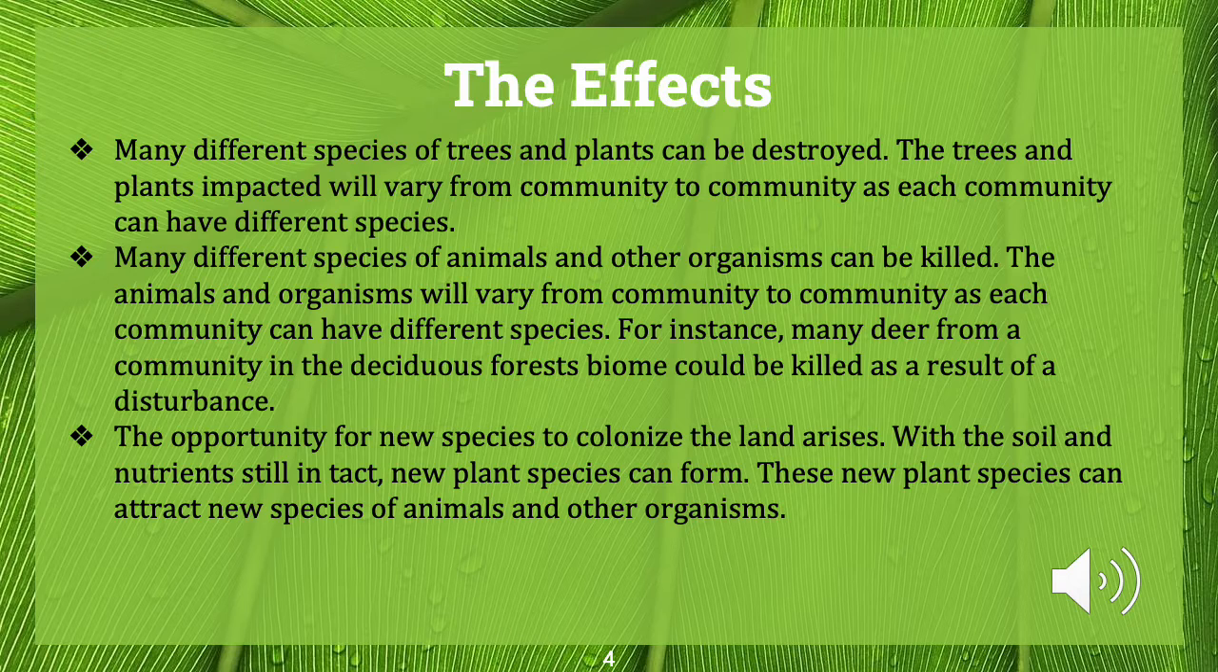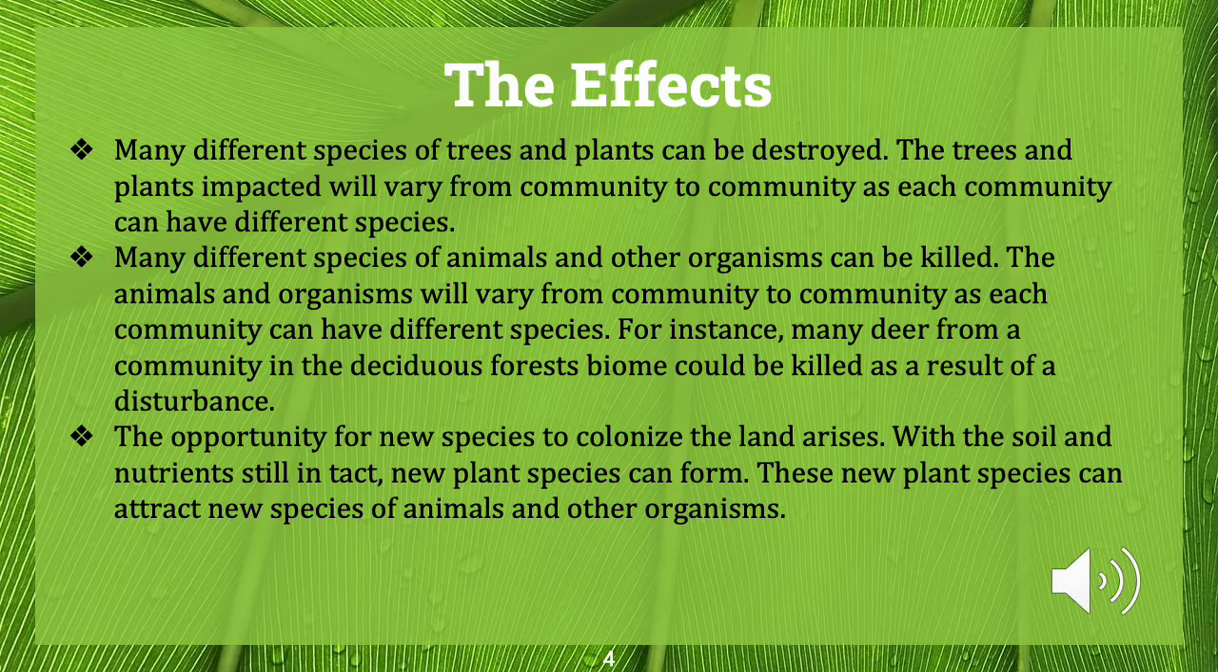The second big effect is that many different species of animals and other organisms can be killed. As mentioned before, these animals and organisms will vary from community to community, as each community can have different species. For instance, many deer from a community in a deciduous forest biome could be killed as a result of a disturbance. The last big effect is that this succession creates the opportunity for new species to colonize the land.